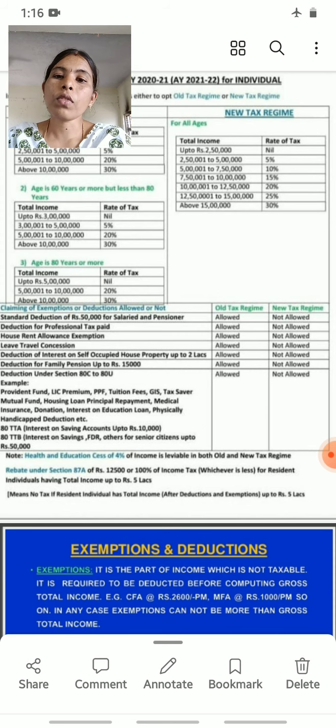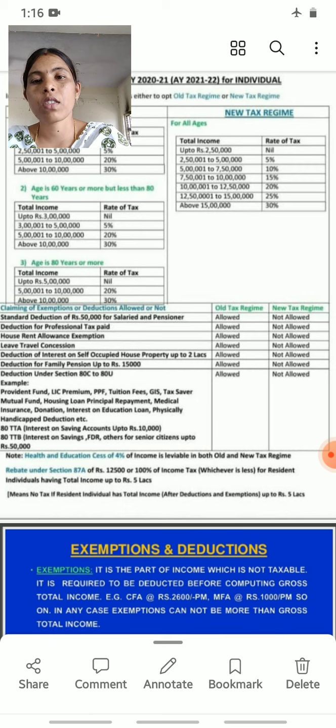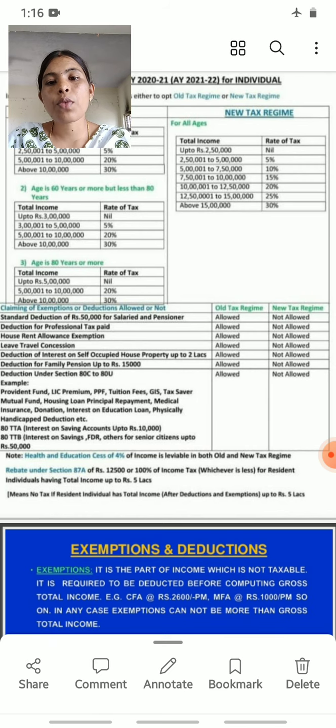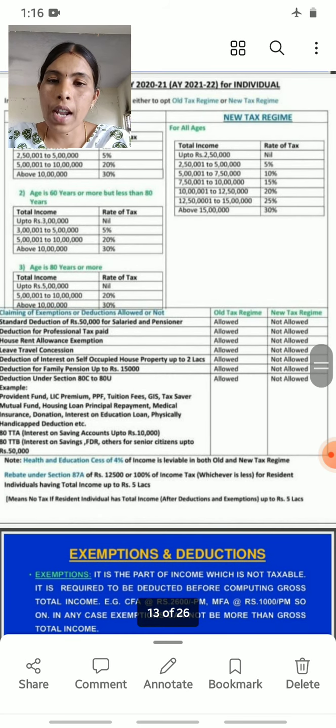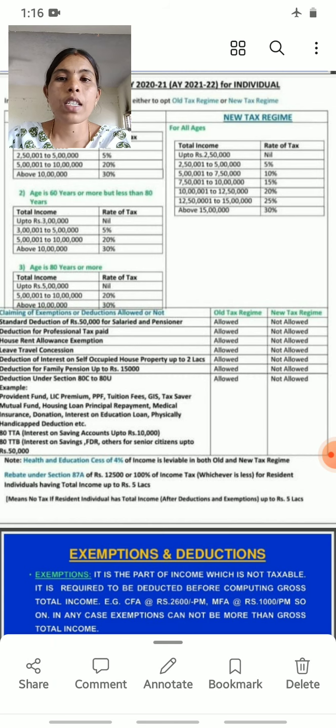Then for income of 5 lakhs 1 rupee to 10 lakhs, 20% is the tax rate. Above 10 lakhs, 30% is the tax rate. Then come to the new tax regime, for all ages.